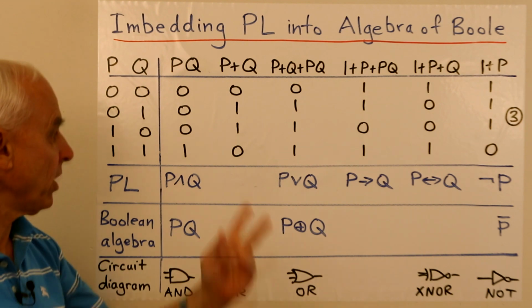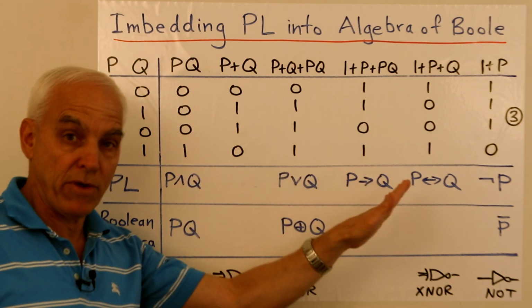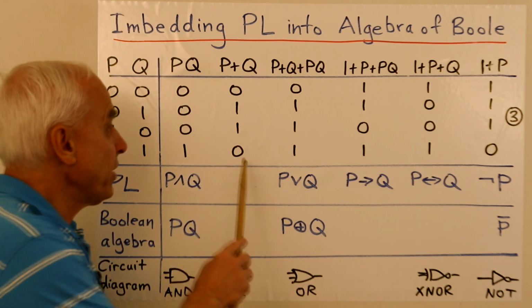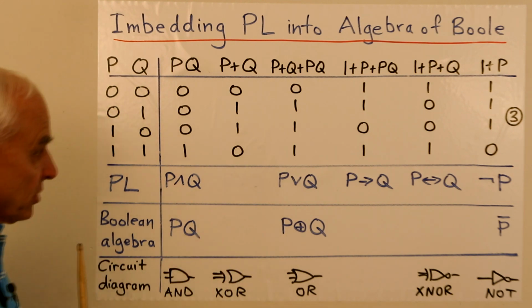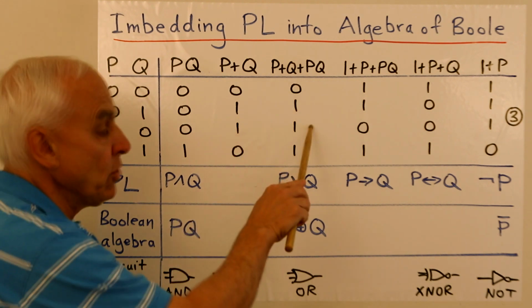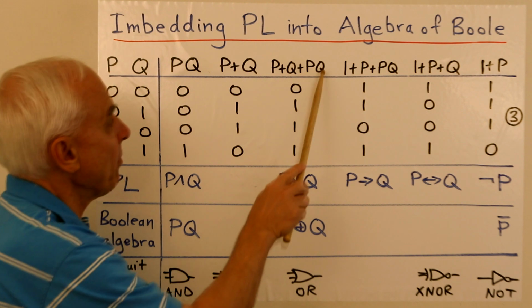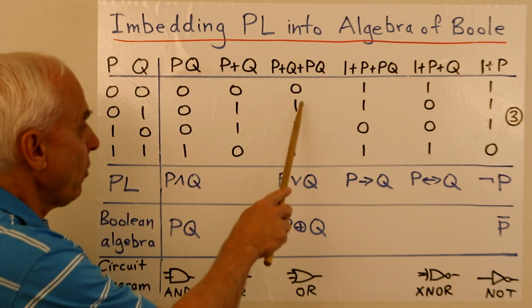So in the algebra of Boole, these are the two primary operations, and all the other operations are defined in terms of them. This one notably is the exclusive OR with a 0 in this crucial spot, not a 1. If we want to recover the usual inclusive OR, then that's P plus Q plus PQ. So we actually take the sum of this one and this one, and we get 0, 1, 1, 1.